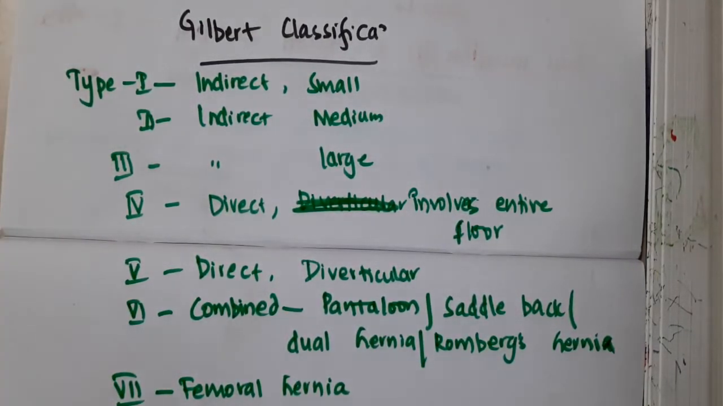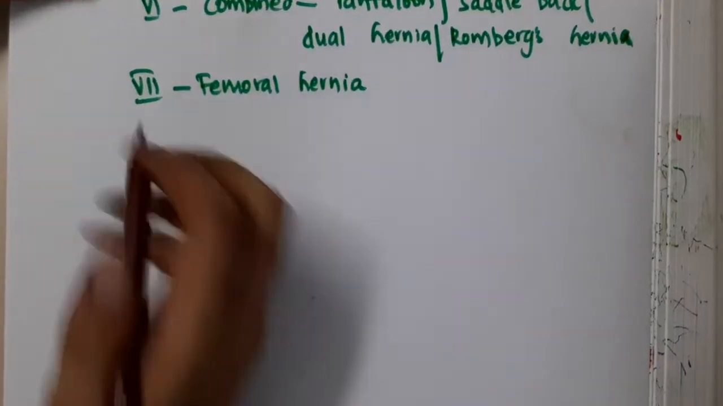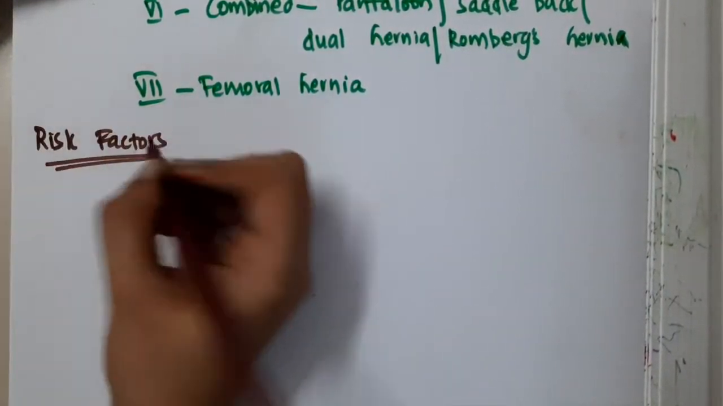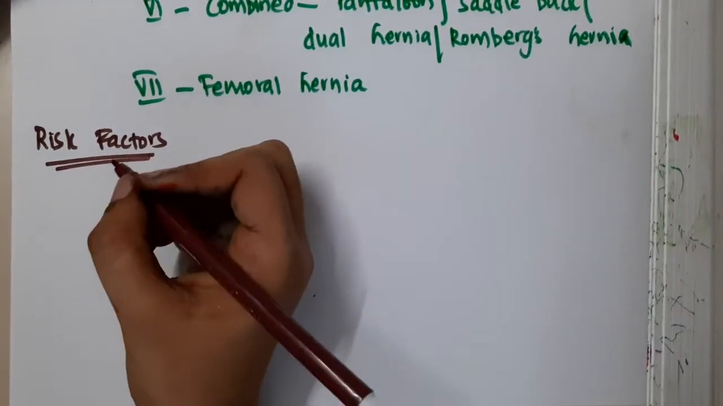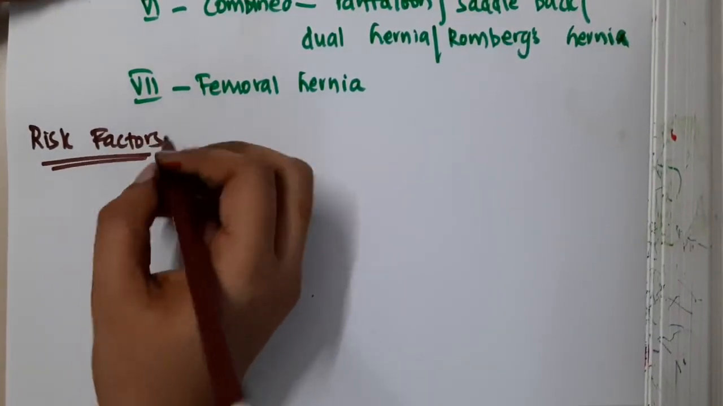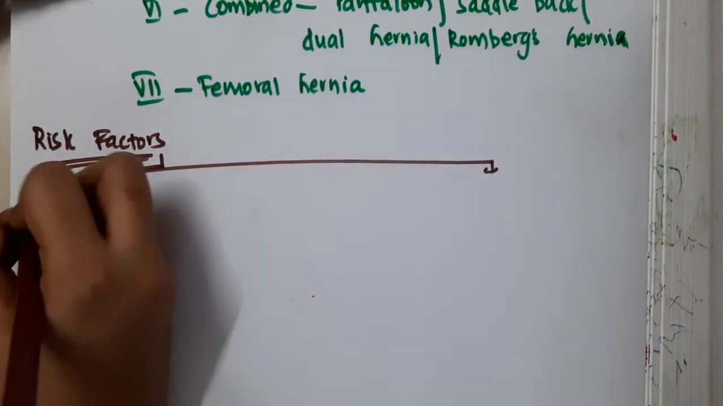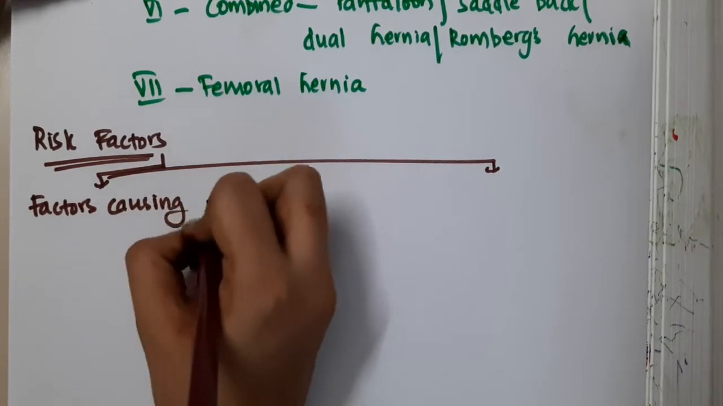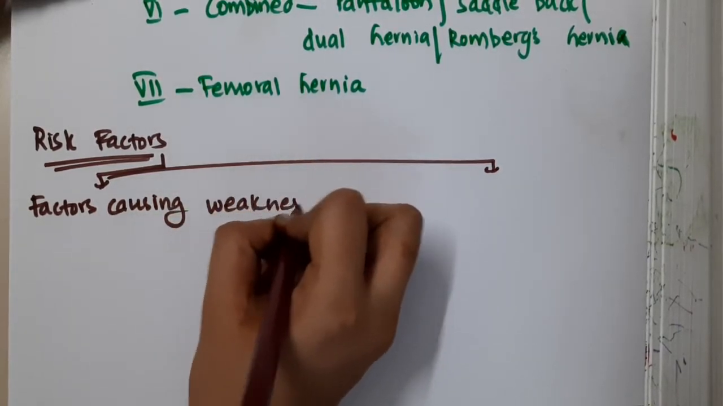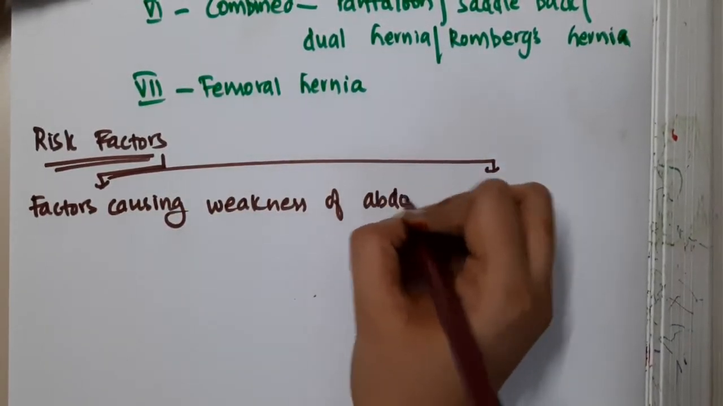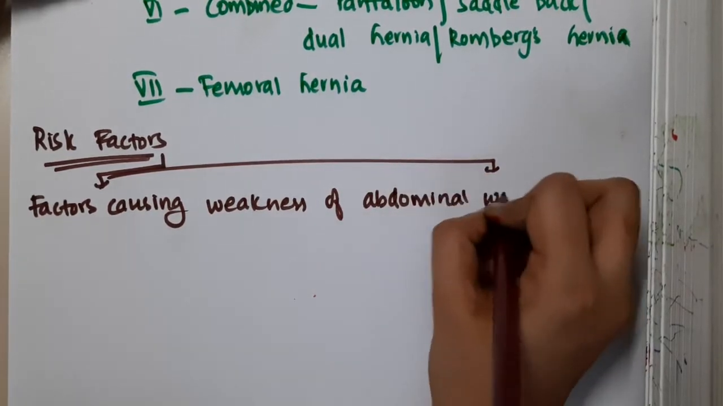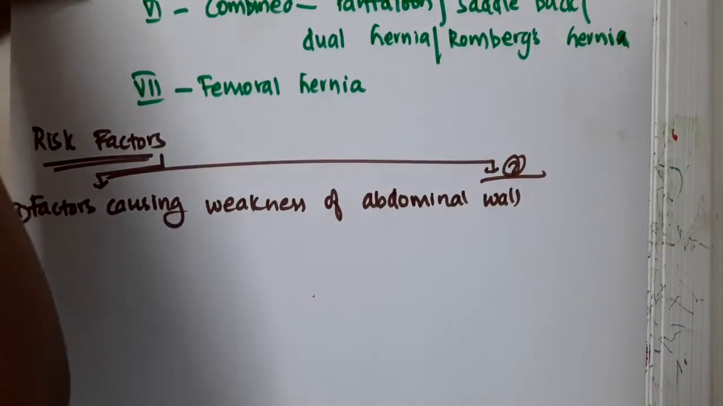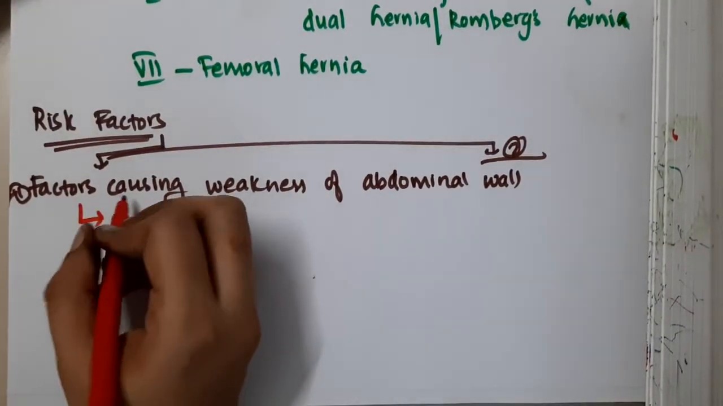What are the risk factors of hernia? The risk factors are actually of two types. One, factors causing weakness of the abdominal wall. Second, factors increasing intra-abdominal pressure, which we will see next. So, what are the factors which cause weakness of the abdominal wall?